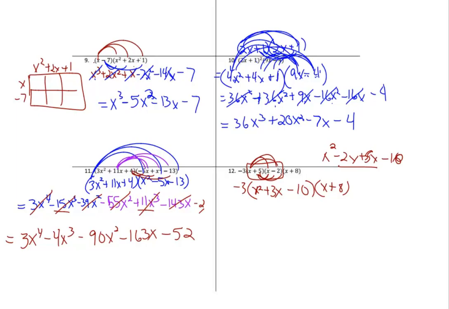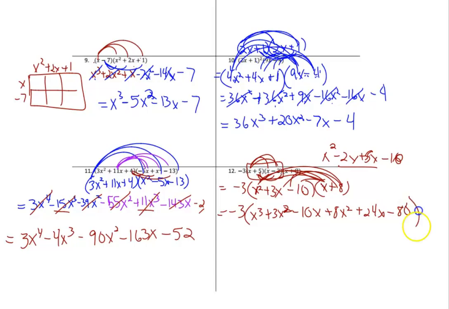Now, I'm going to distribute this x plus 8 to all of those. The negative 3 stays out front. So x times x squared is x cubed. X times 3x is a positive 3x squared. X times negative 10 is a negative 10x. Now I'm going to do the 8. 8 times x squared is a positive 8x squared. 8 times 3 is a positive 24x. And 8 times negative 10 is a negative 80.